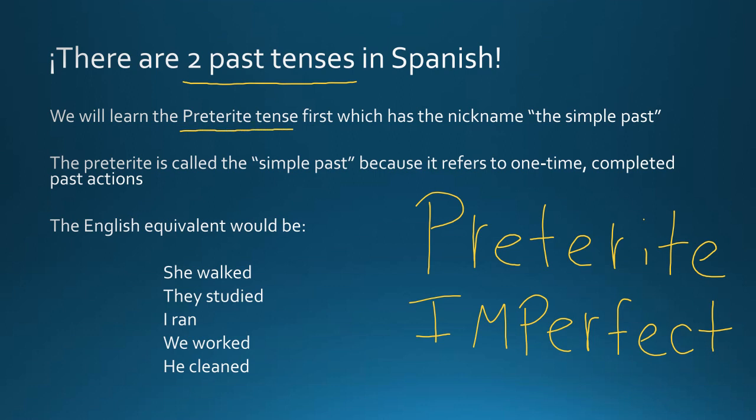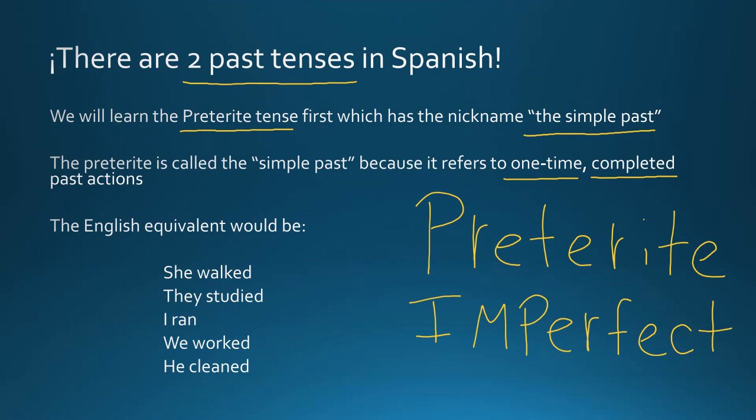The preterite tense is called the simple past, and it gets that nickname because it refers to actions that happened one time and that have been completed. So let me give you a couple examples of when the preterite tense would be used. If you want to say, yesterday I went to my friend's house, you would use the preterite tense because that's something that you did one time yesterday and you've completed it.